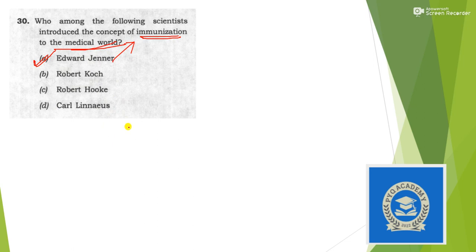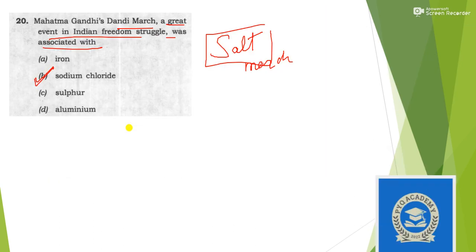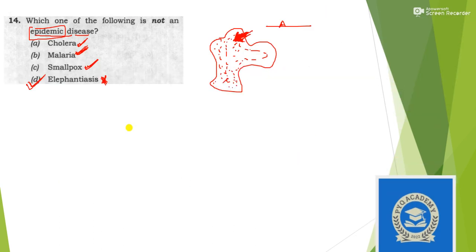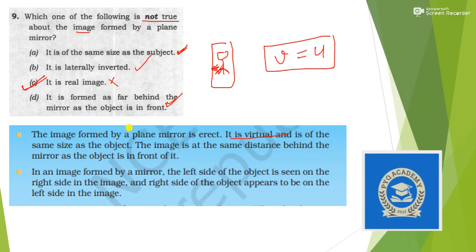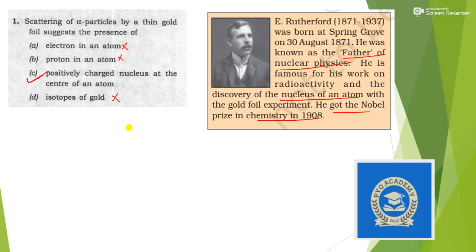Okay, so I hope I am very clear in the explanations of each and every question. And talking about the authentic source, you can see here that each and every question has at least one reference in NCERT.